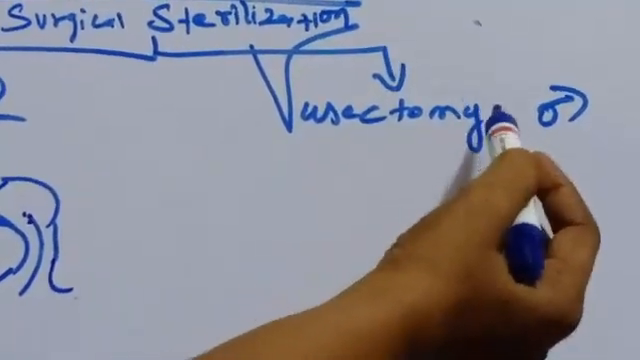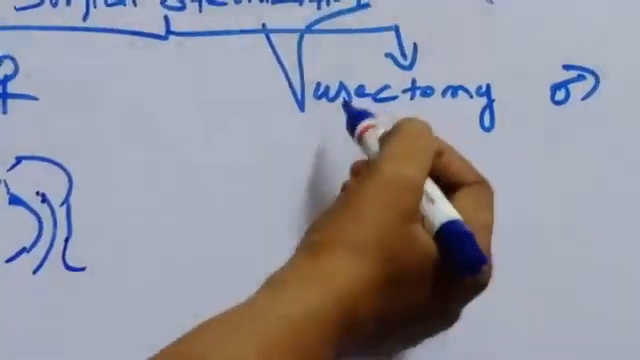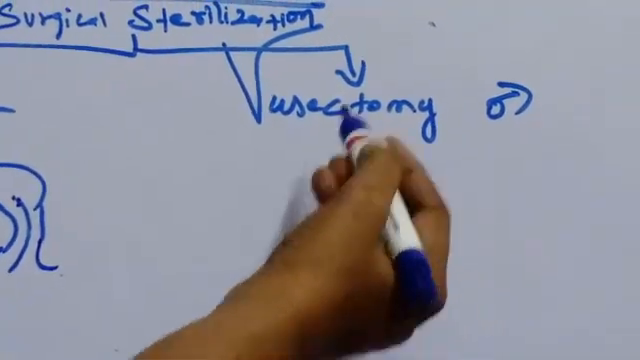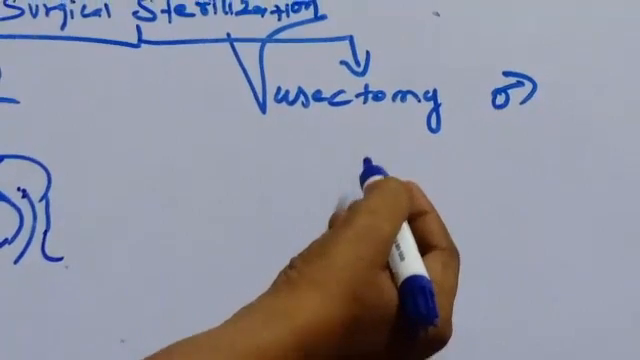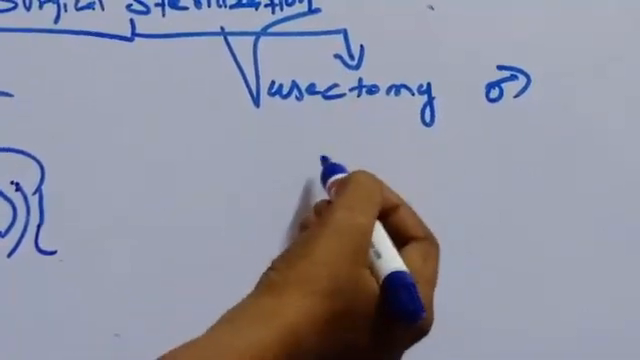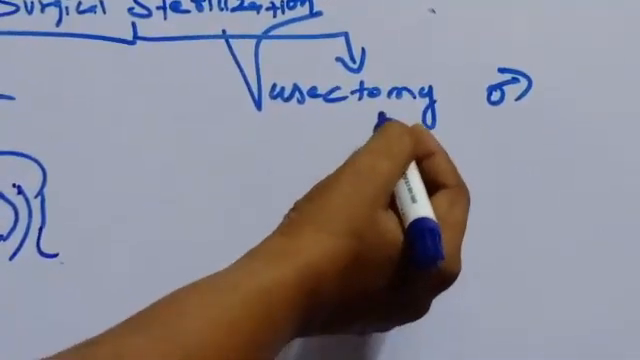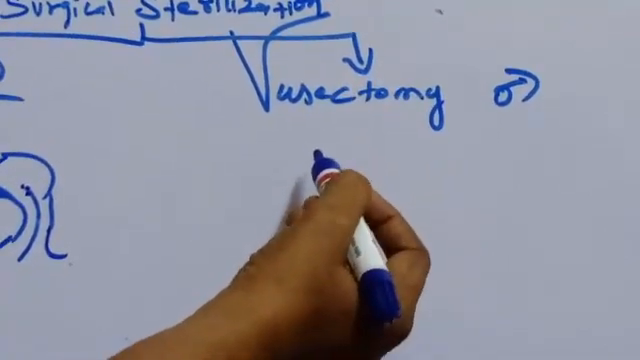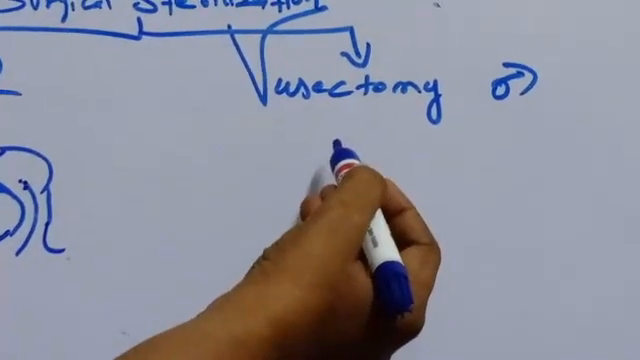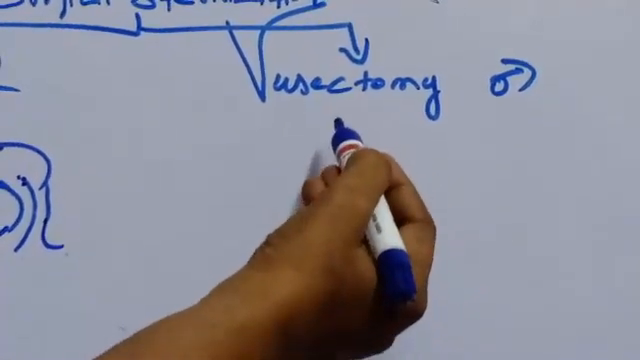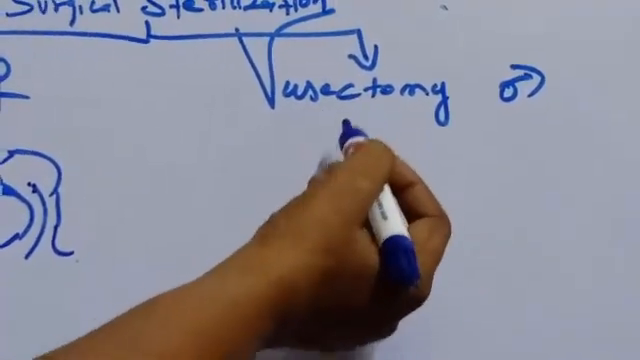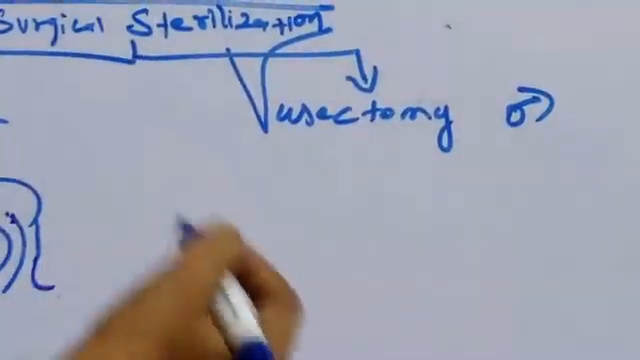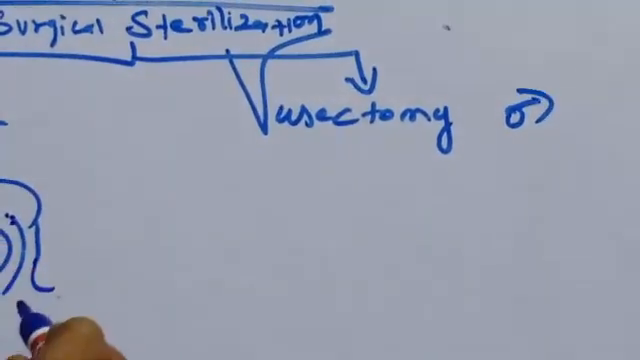Next, vasectomy in males. This is also a surgical procedure for male sterilization. In this procedure, both the vasa deferentia are cut and tied, through a small incision on the scrotum. So vasectomy prevents the sperm from reaching the penis, as the discharge has no sperm in it. That's all about the birth control methods. Thank you.